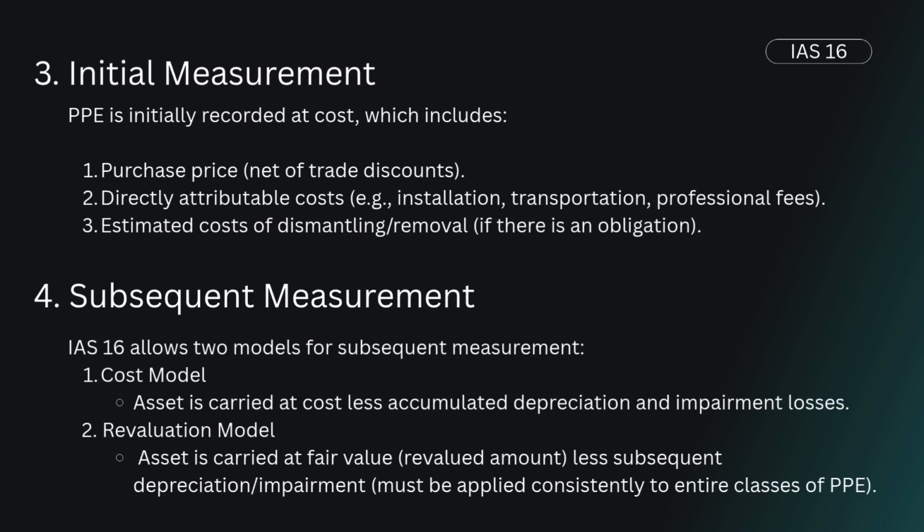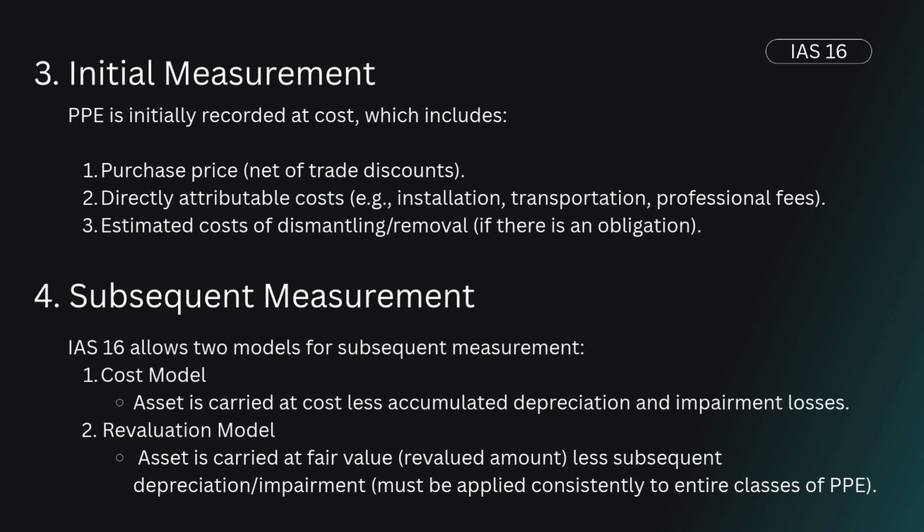Now let's take a look at its initial measurement. According to IAS 16, PPE is initially recorded at cost, which includes: number 1, purchase price minus trade discounts; number 2, directly attributable costs, like installation, transportation, professional fees, etc.; and number 3, estimated costs of dismantling or removal, if there is an obligation.